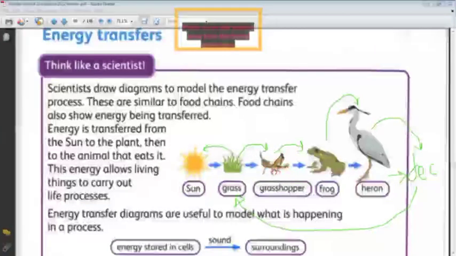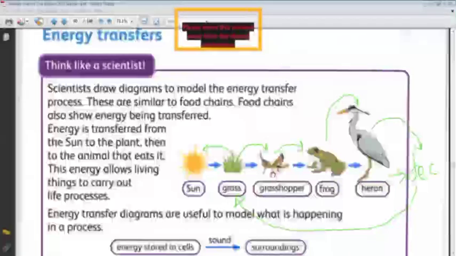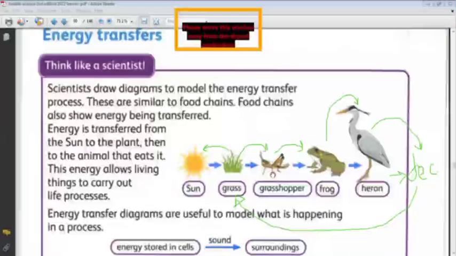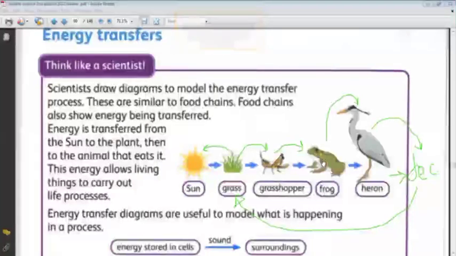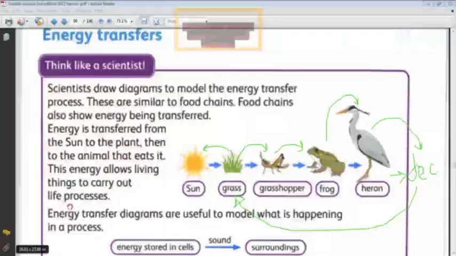This energy allows the grasshopper to carry out its life processes like movement, respiration, excretion, reproduction. And when the frog eats the grasshopper, the energy transferred to the frog's body allows the frog to reproduce, to breathe, to move, and do all its life processes, and so on. So the food that they eat transfers to their bodies the energy that they use to carry out their life processes.